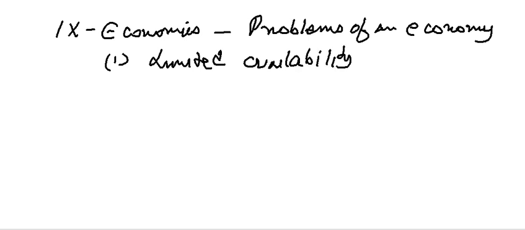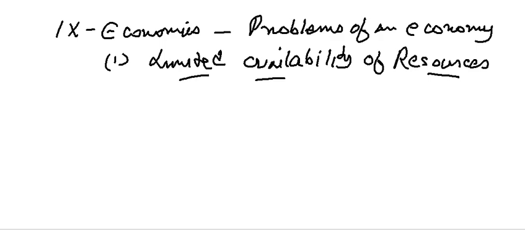Limited availability of what? Now here is resources. I'm putting it with a capital R. Okay, resources. I'll just explain to you. Just hold on with me. Limited availability of resources. What does this mean? It means, see, there are three words which this part of syllabus actually expects you to know. One is first resources. What are resources? Then availability of resources and limited availability of resources.